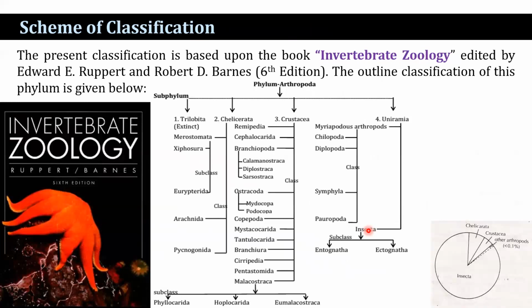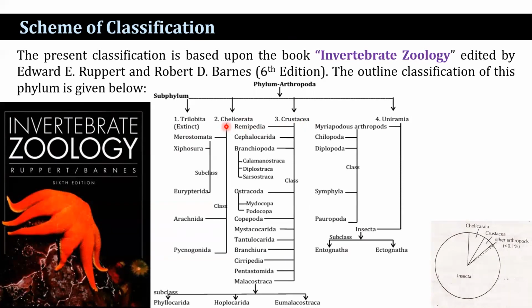The present classification scheme is based upon the book Invertebrate Zoology, 6th edition, edited by Edward E. Ruppert and Robert D. Barnes. In the outline classification, the phylum Arthropoda is divided into 4 subphyla: Trilobita, Chelicerata, Crustacea, and Uniramia.